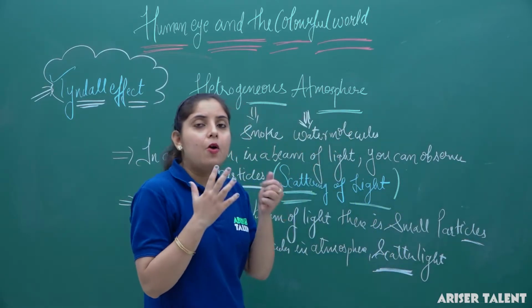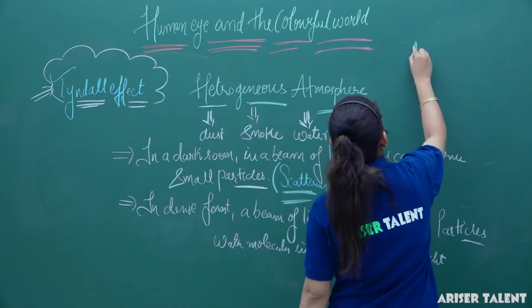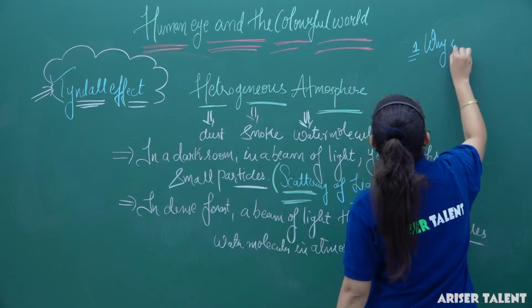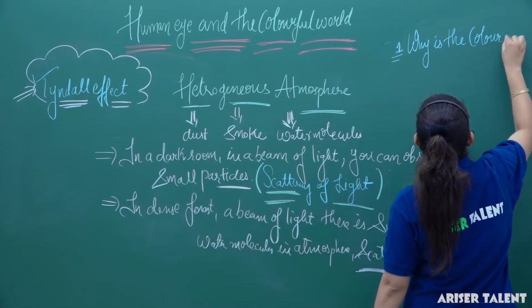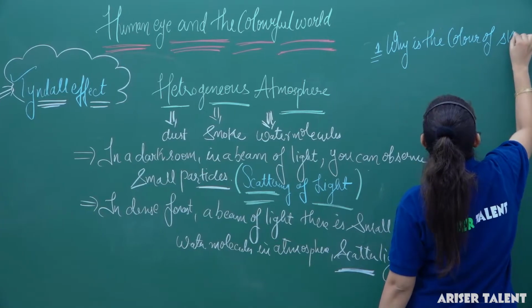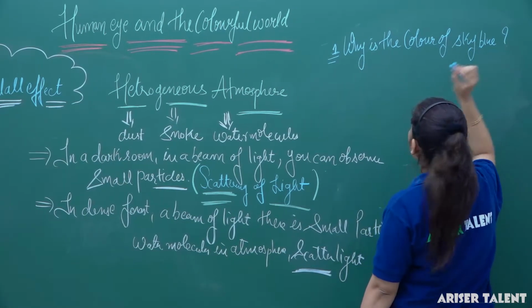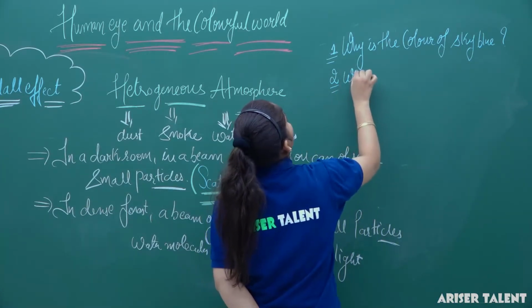Now we have many questions in our mind. So what are these questions? Firstly, I am writing here: why is the color of the sky blue? This is a very common question. Why is the color of clouds white?